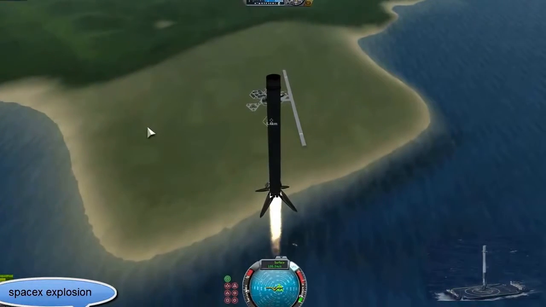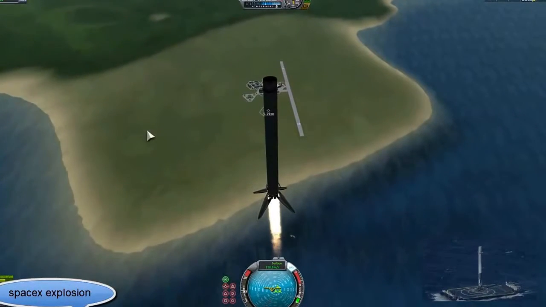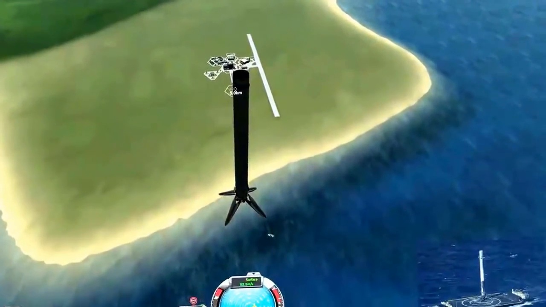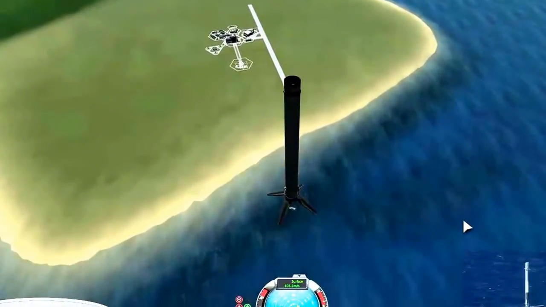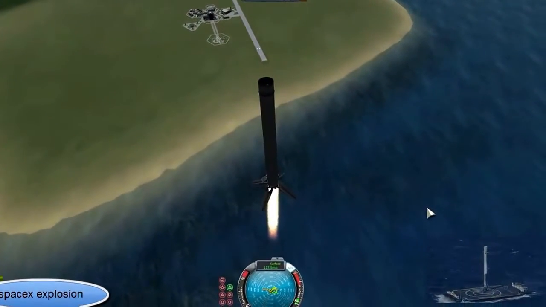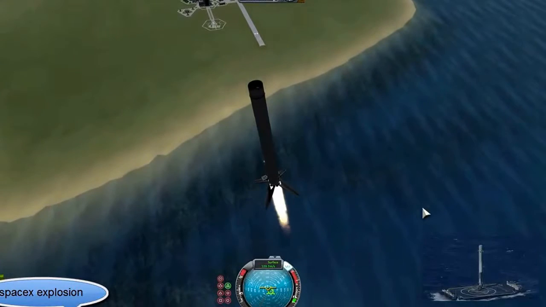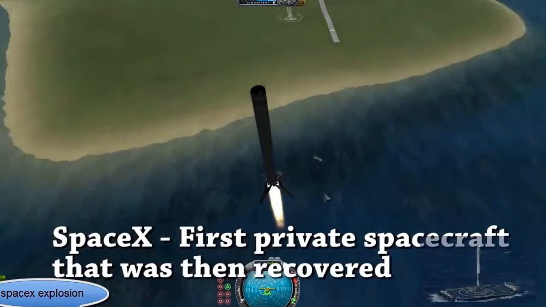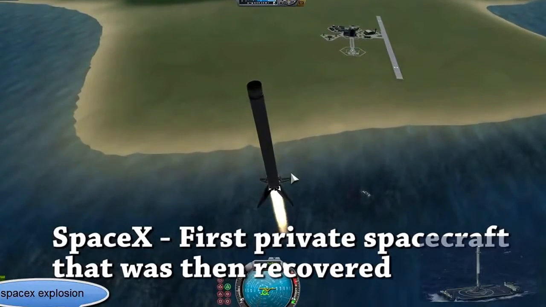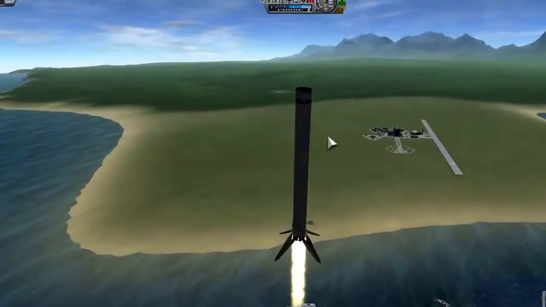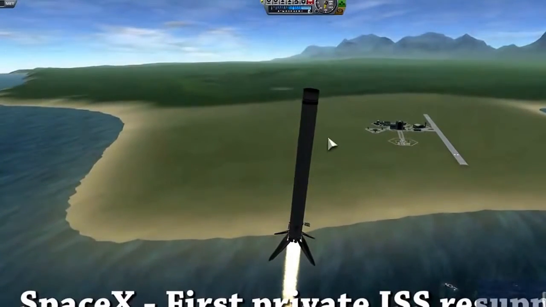And this is not the end of achievements for SpaceX. This company has achieved quite a lot of firsts. This company created the first privately funded liquid fuel rocket, and here we're talking about Falcon 1, which launched in September of 2008. This is also the first privately funded company to successfully launch and recover a spacecraft. This is also the first private company to successfully send a spacecraft by the name of Dragon to the International Space Station for restocking.